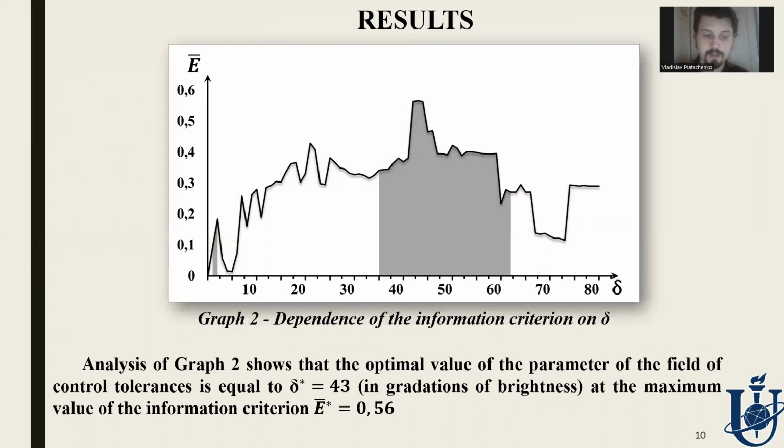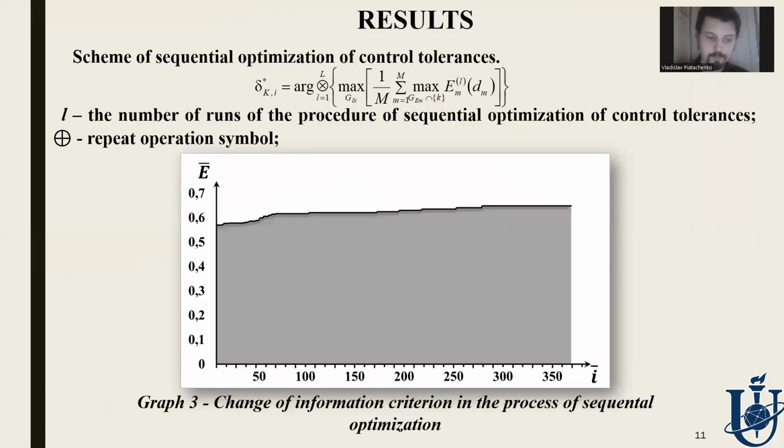This slide shows a graph of the dependence of the normalized information criterion for the recognition classes on the delta parameter, which changes simultaneously for all features. In addition, a sequential optimization was performed. Here, delta varied separately for each feature to optimize the parameters once again.